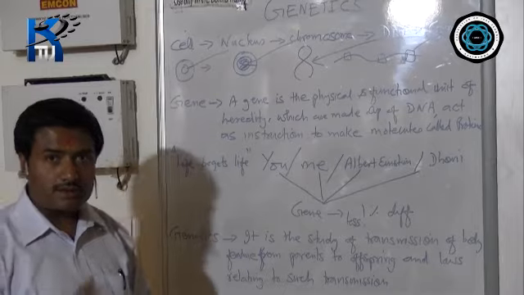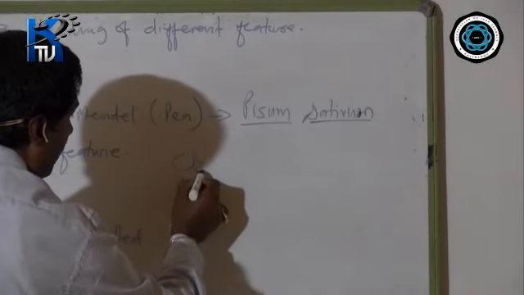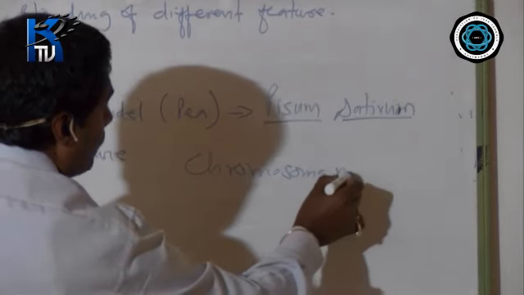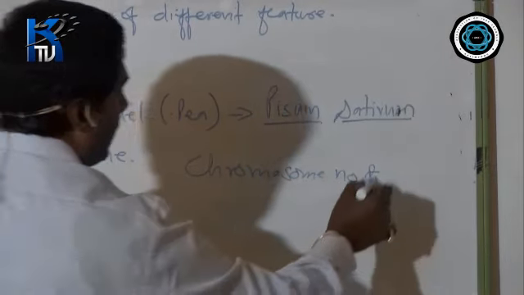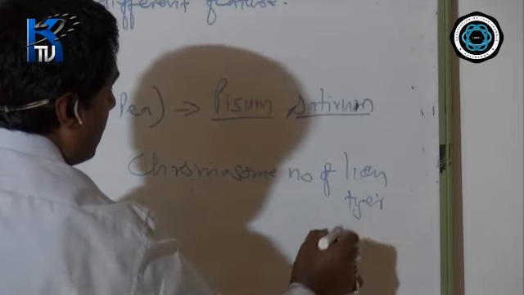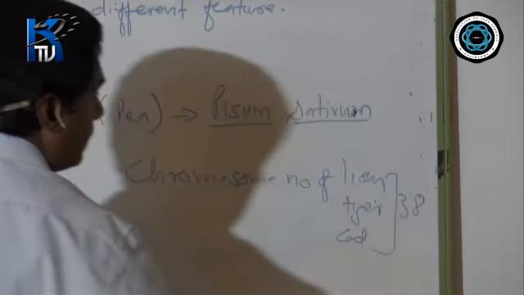For example, suppose I write out here the chromosome number of lion, tiger, cat: chromosome number is 38.